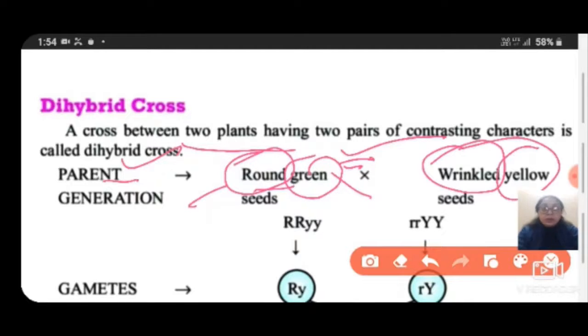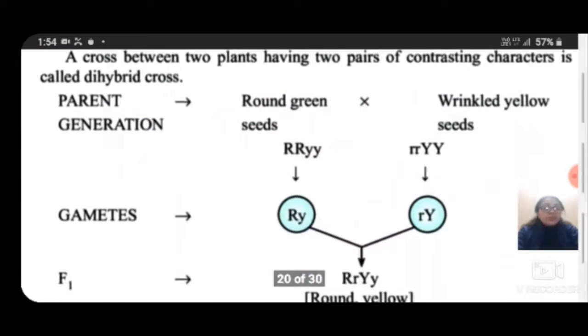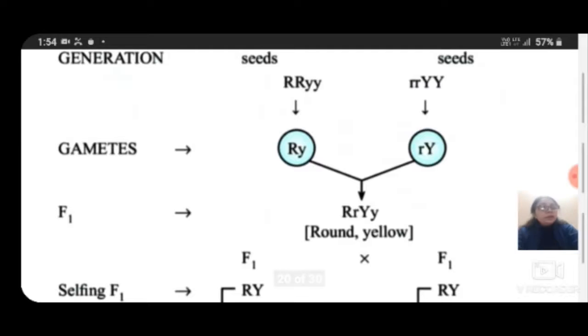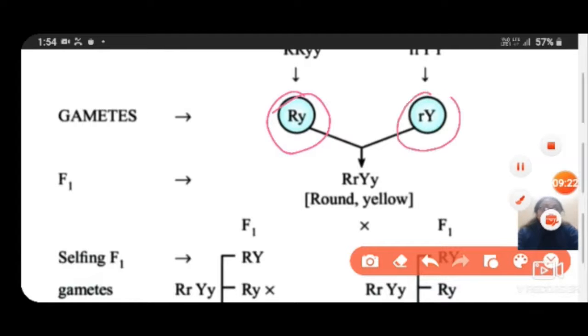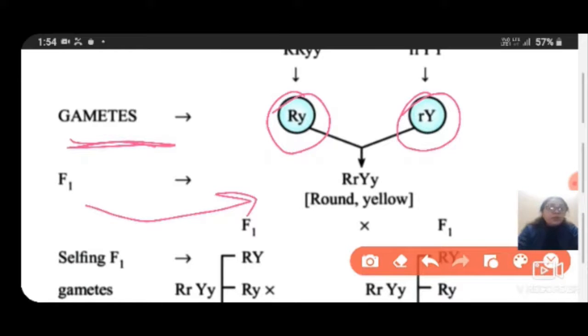So students, here is the representation of the gametes, like the capital R and small y. Here the second parent is small r, wrinkle shaped, and capital Y, the yellow color. Now the gametes which are formed for the crossing are capital R and small y, and small r and capital Y. These are the gametes. And now in the F1 generation, all plants were round and yellow colored.